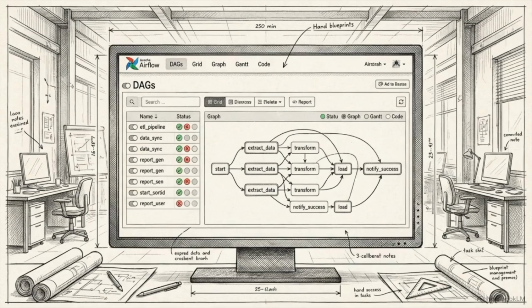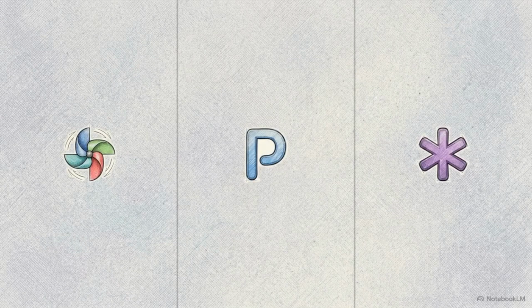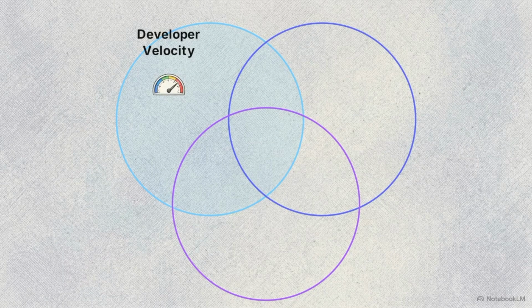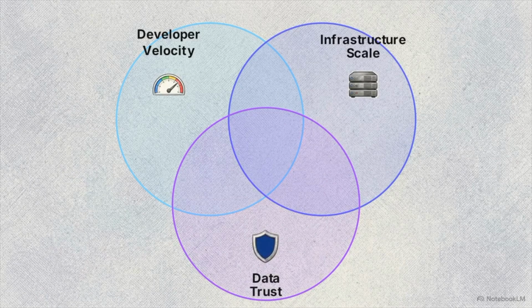For years, Apache Airflow was the default answer. Today, in 2026, the market has fractured into a three-way standoff: Airflow, Prefect, and Dagster. This diagram illustrates the core engineering trade-off every team faces. You have to balance developer velocity, how fast you can write and test code, infrastructure scale, how well the system handles thousands of concurrent jobs, and data trust, how easily you can verify lineage and quality.